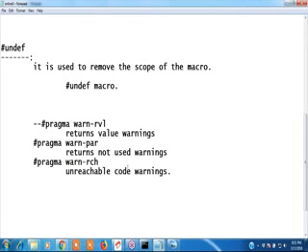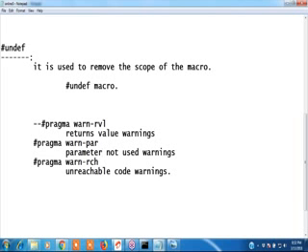Hash pragma 1, RVL, return value warnings. RVL means return value warnings. PAR, parameter not used warnings. And hash pragma RCH, unreachable code warnings. RVL, PAR, RCH.